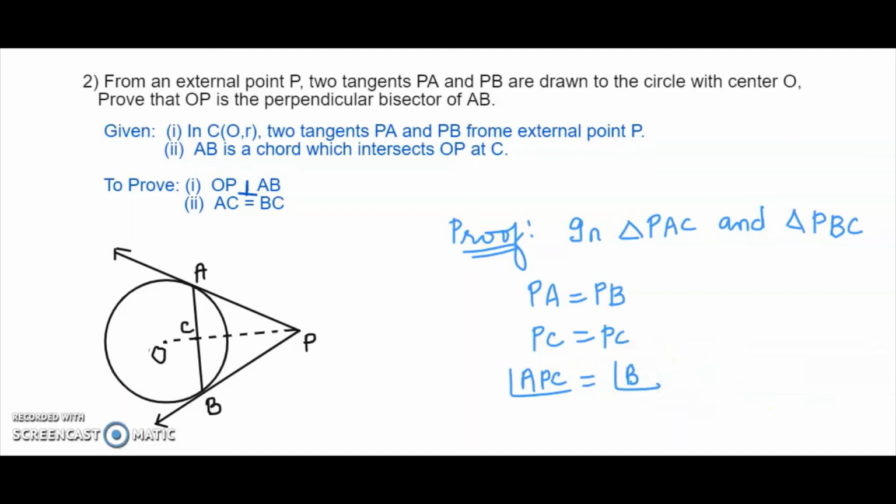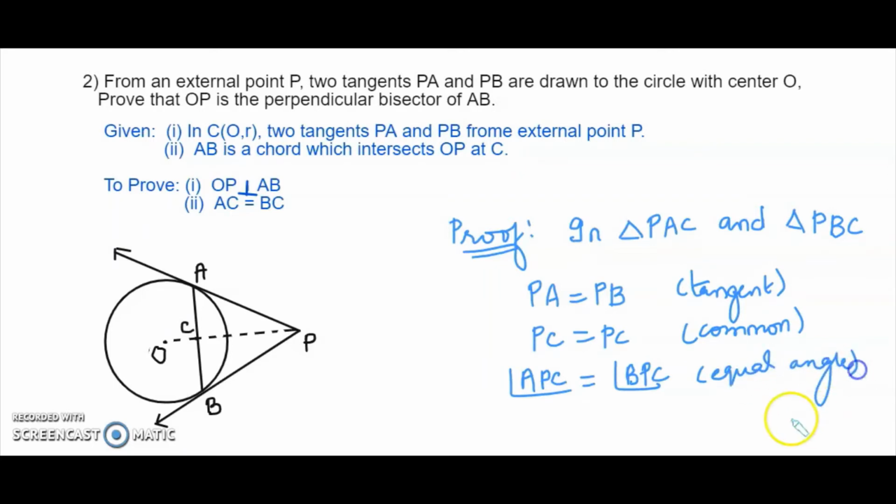Let's list out the reasons. Okay. This is tangents from the same common point. This is the common side, and this is equal angle formed by the tangents, equally inclined.